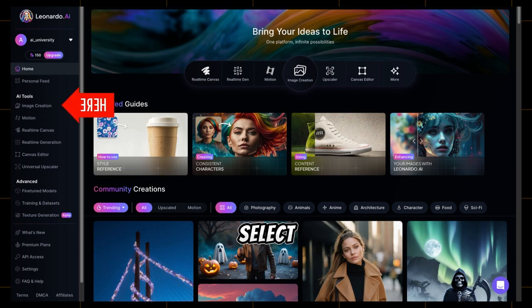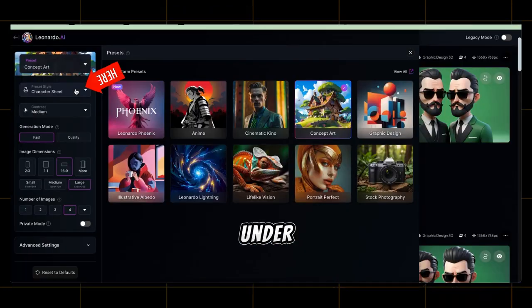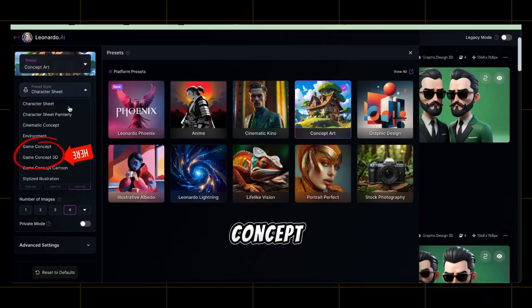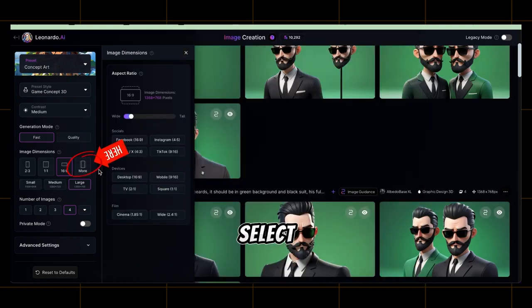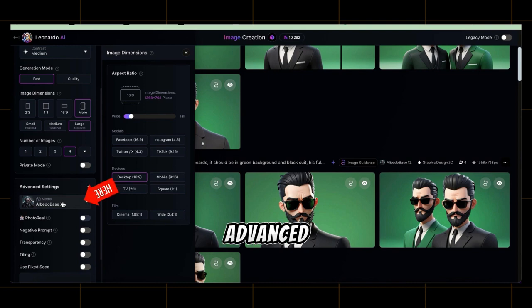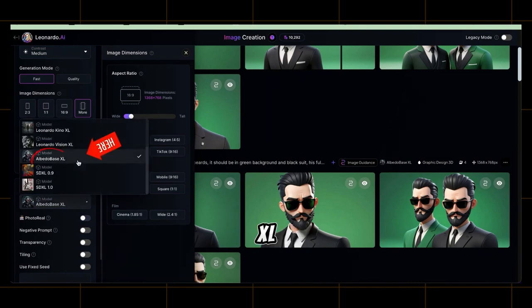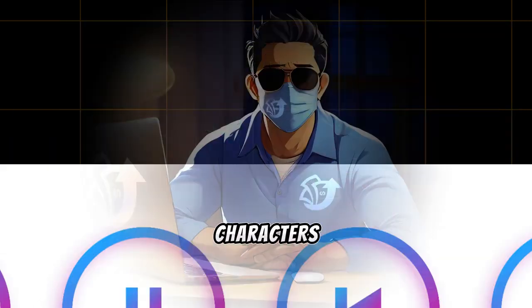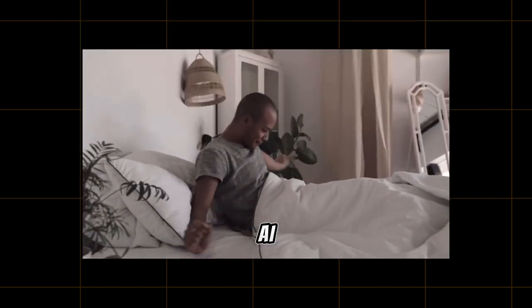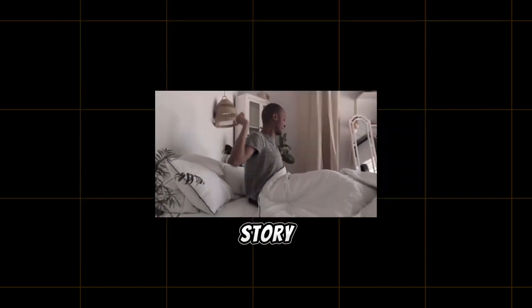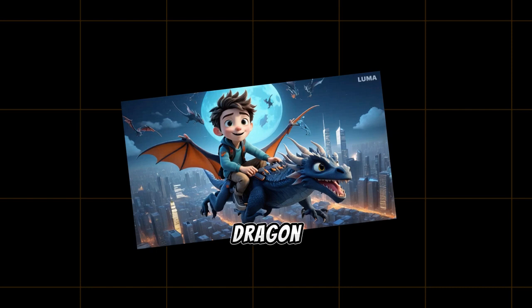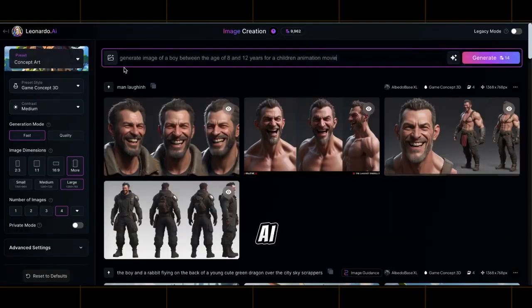In the dashboard, select Image Generation from the left menu. Under Preset Style, choose Game Concept 3D. For image size, click More and select 16:9, which is perfect for YouTube videos. In Advanced Settings, choose Albedo Base XL. Now we're ready to create our characters. Next, let's use Leonardo AI to bring our main characters to life. Our story features a young boy and his funny dragon friend. We'll start by creating the boy. Enter a prompt in Leonardo AI to generate an image of a young boy aged 8 to 12. Perfect for an adventure kids story.